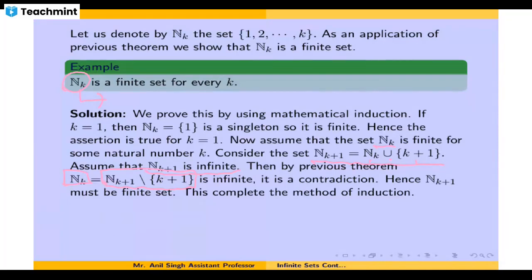So if this is a contradiction, therefore this set n sub k plus 1 cannot be an infinite set. It has to be a finite set. So this is okay.